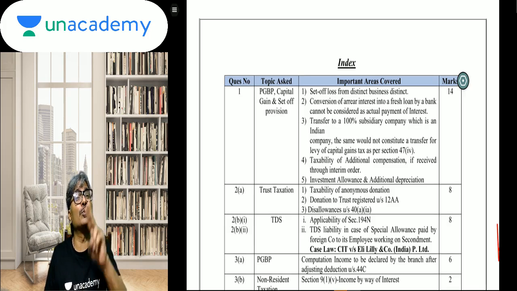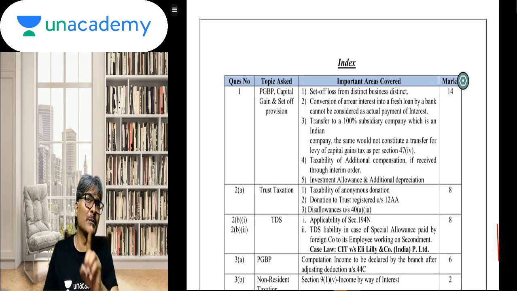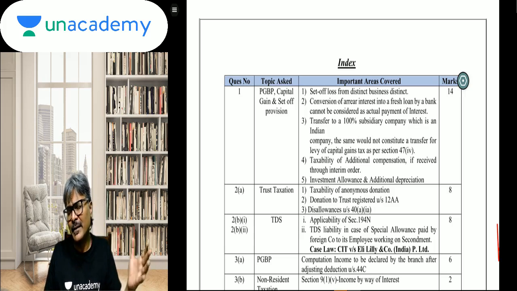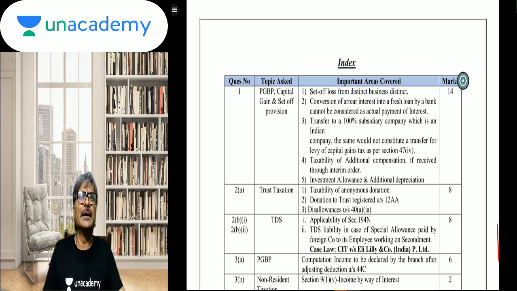For old course students also, this analysis would be required. Old course students, one more point: I have also done the paper analysis of the old course. You can find that paper analysis of the old course in the Unacademy learning app. There, students, you will find this paper analysis.